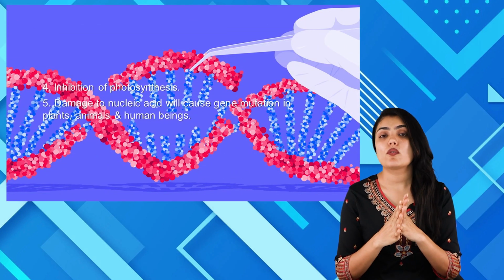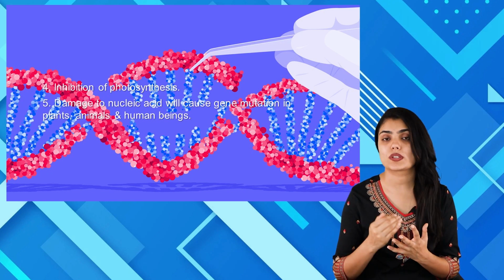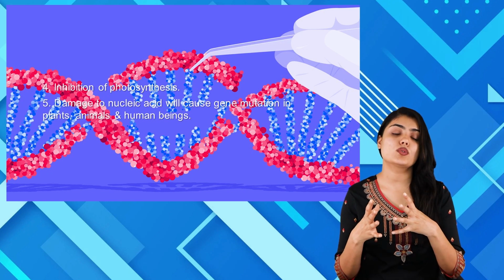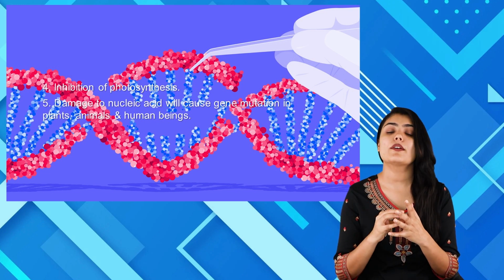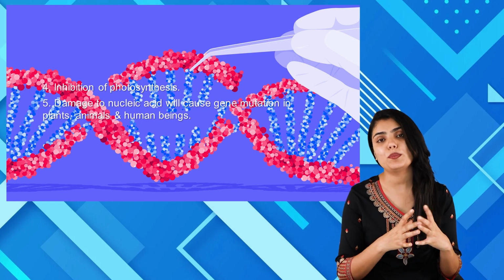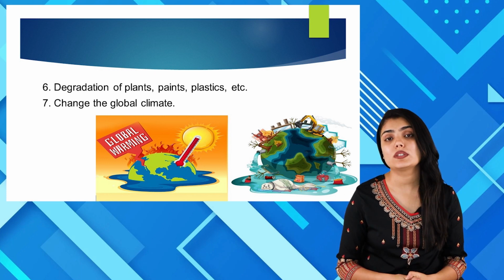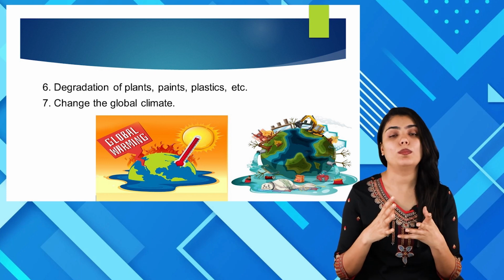The fourth impact of ozone layer depletion is that there will be inhibition in the process of photosynthesis. Another impact is that UV rays may also damage the nucleic acid, therefore causing mutation in human beings, in animals and in plants. And finally, the last impact of ozone depletion is change in the global climate.